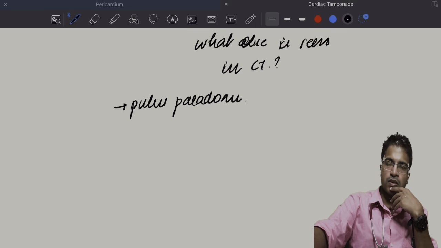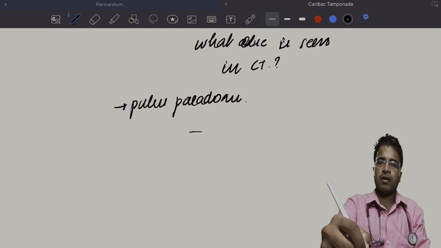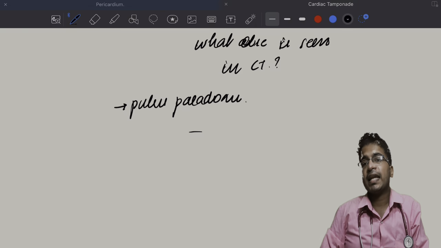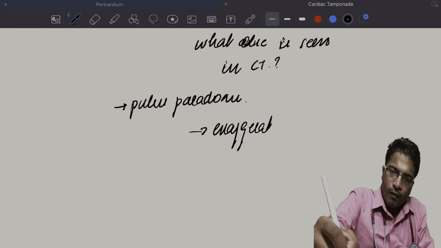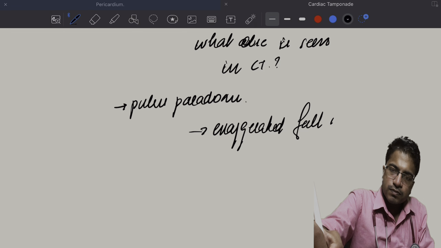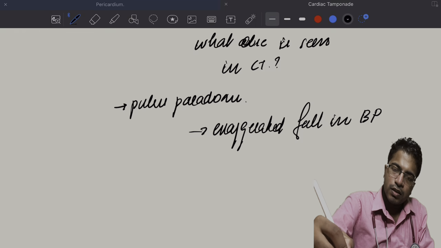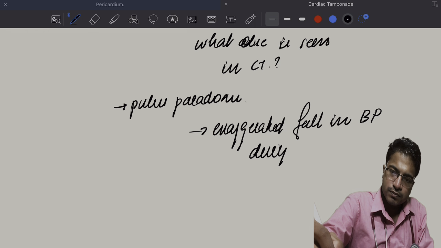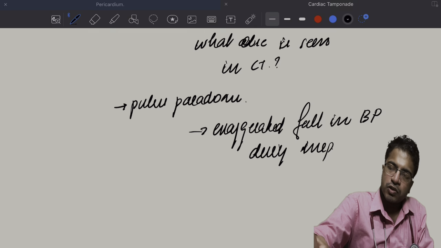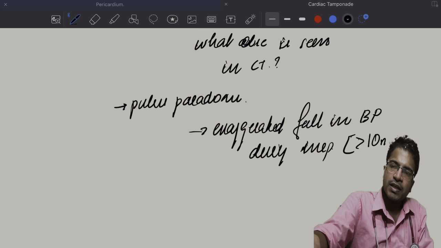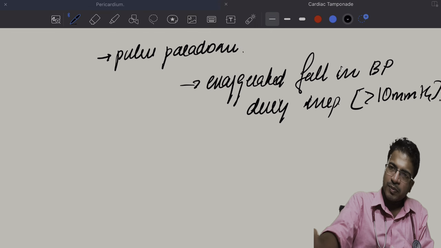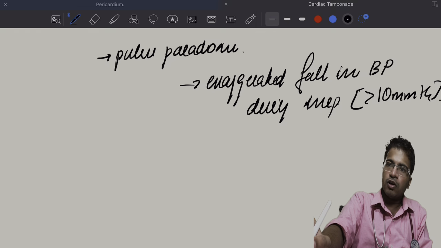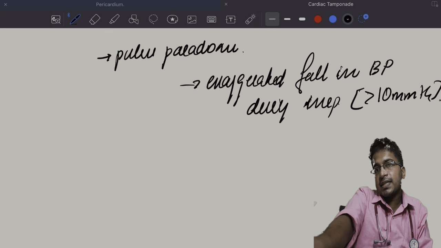So what is called pulsus paradoxus? Pulsus paradoxus is nothing but an exaggerated fall in blood pressure during inspiration. If you want to quantify, it is a fall of greater than 10 millimeters of mercury during inspiration. Is it normal to have a fall in blood pressure during inspiration? Yes, of course it is. So, an exaggerated fall in blood pressure.